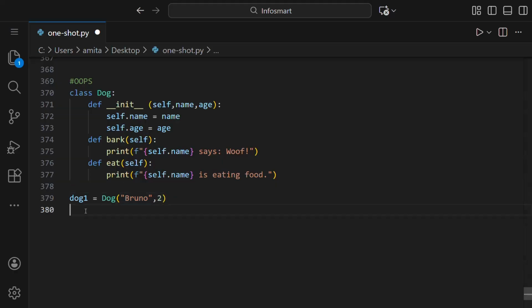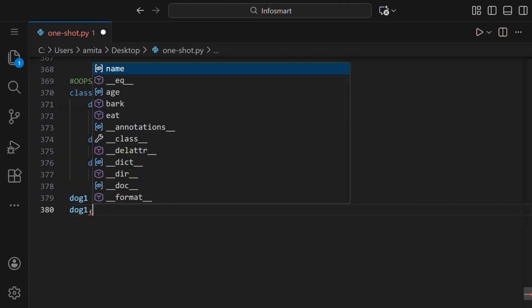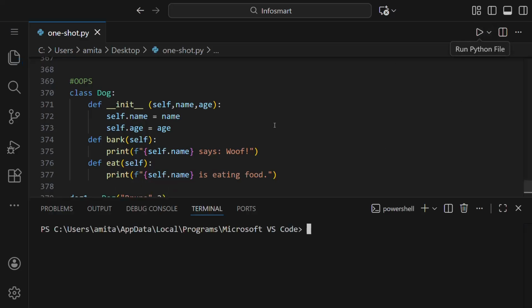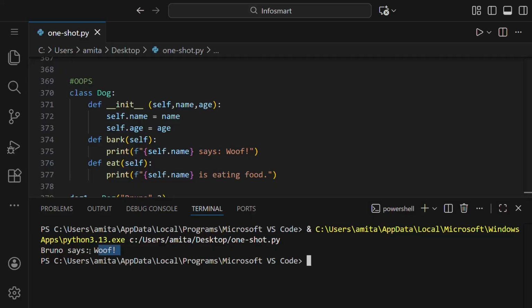Now we have to call the function. So for calling, we will write dog1. You can see dog here is small, so this is also in lowercase, dog1 dot. And if we have to call the function bark, then we'll write bark and then parentheses. Let us run this much and see the output. So we can see it's Bruno says woof.